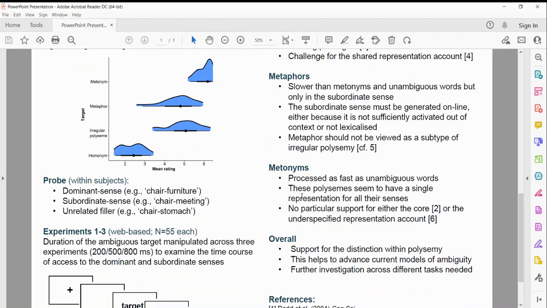Metonyms, on the other hand, were processed as fast as unambiguous words. It seems that these polysems have a single representation for all their senses, and this is consistent with a lot of research. However, our study doesn't really help to determine what sort of information that single representation contains.